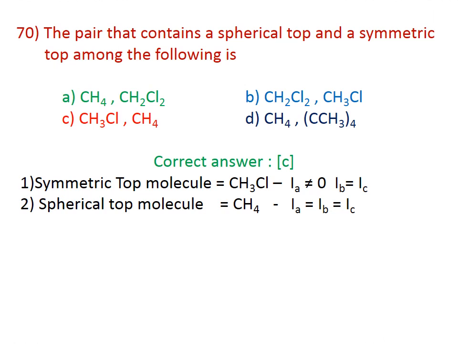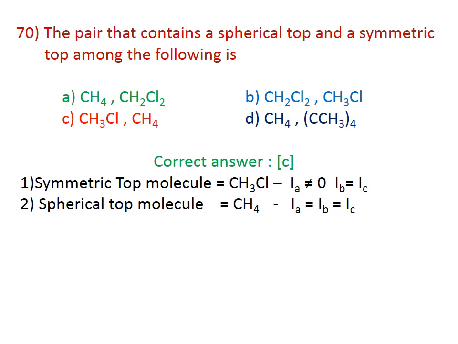70. The pair that contains a spherical top and symmetrical top among the following is. The correct answer is C, CH3Cl, CH4. The symmetric top molecule is CH3Cl.